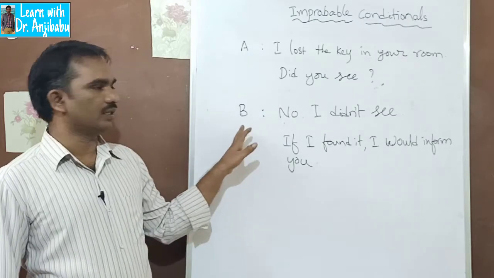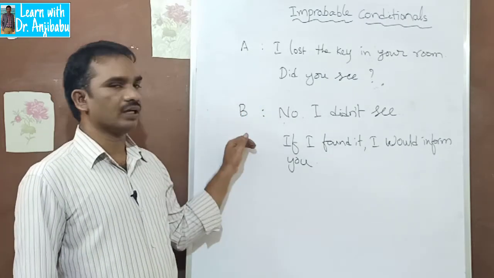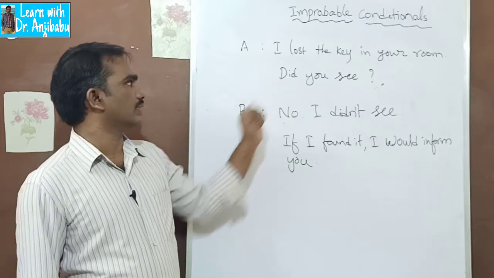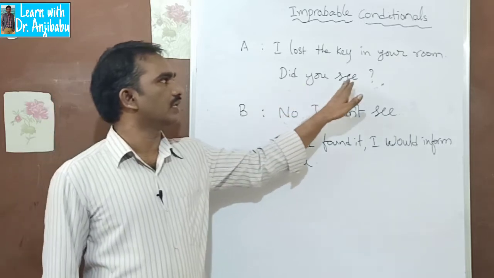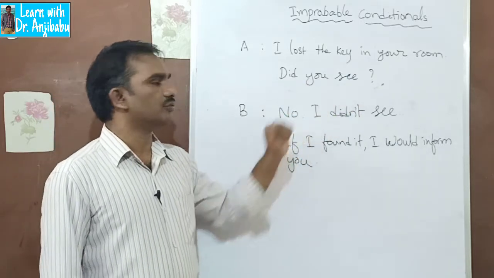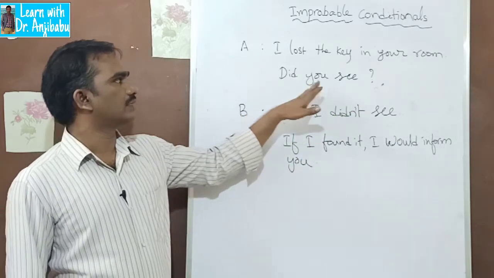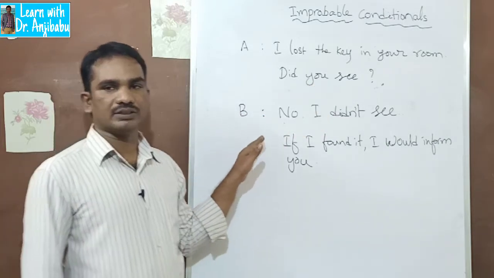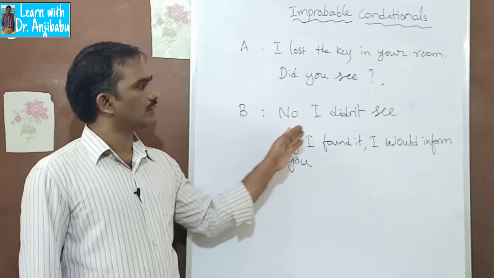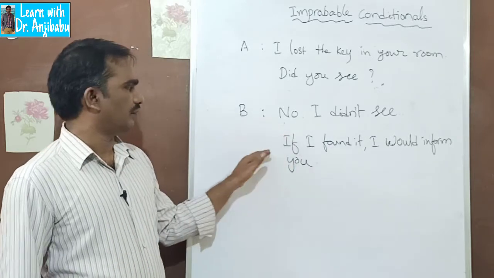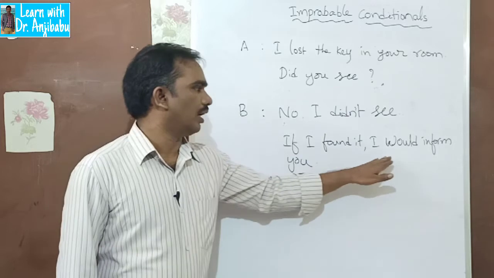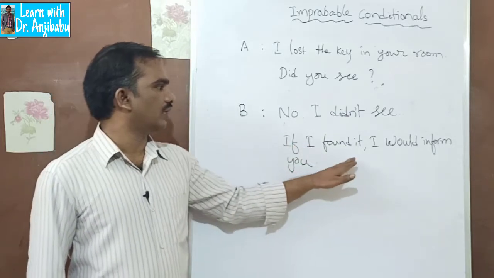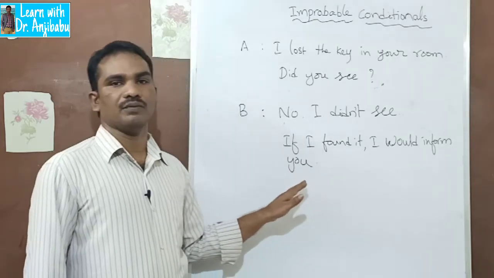A and B are friends. A met B and is asking like this: I lost the key in your room. Did you see it? Look at the answer. No, I didn't see it. If I found it, I would inform you.